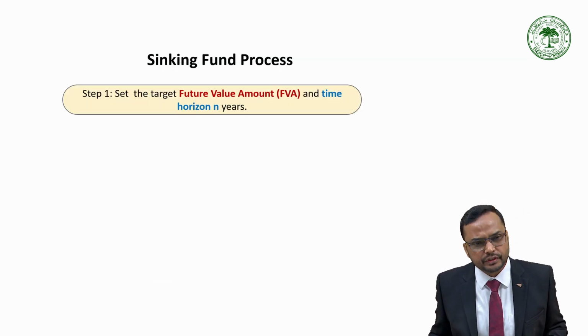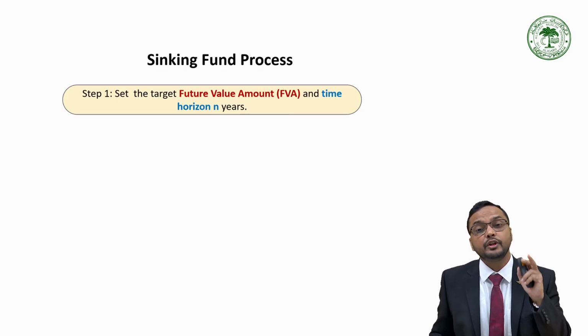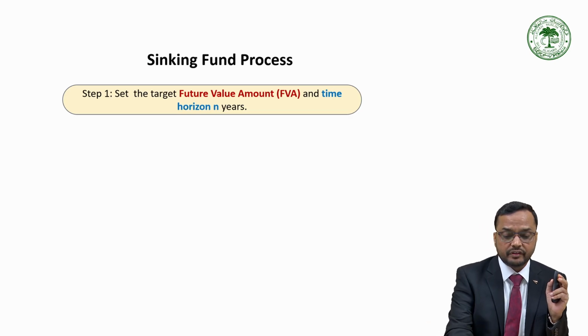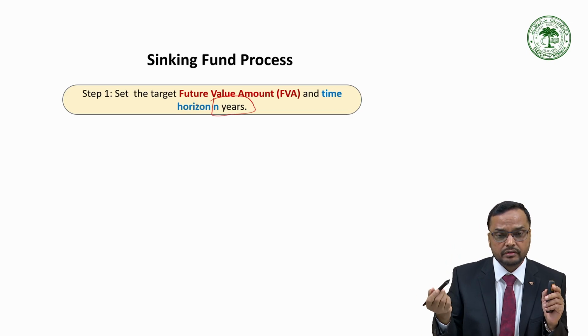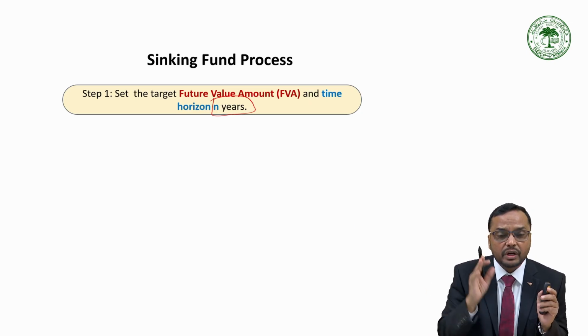So, the process of sinking fund. The first step would be to set the target, that is the future amount. That is, what is the amount that you want at the end of the time horizon, suppose n years. It may be 10, 20, 30 years, or post retirement. So, you have to decide what the amount is.